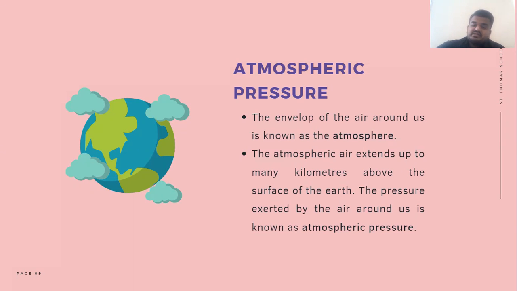Next, the atmospheric air extends up to many kilometers above the surface of the earth. We already know that the atmosphere is not only 2 to 3 kilometers, but the atmospheric air extends up to many kilometers above the surface of the earth, and the pressure exerted by the air around us is known as the atmospheric pressure.